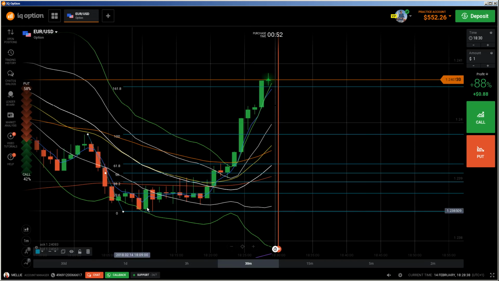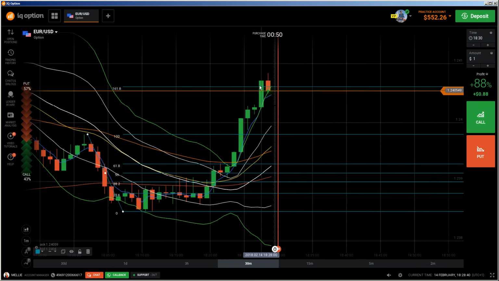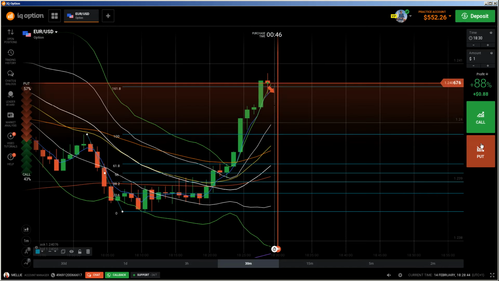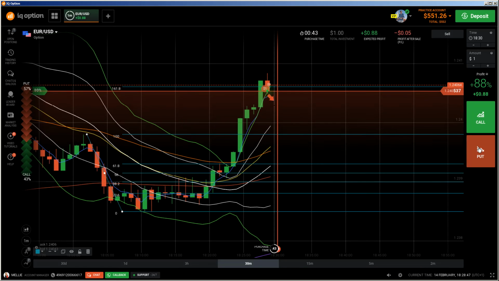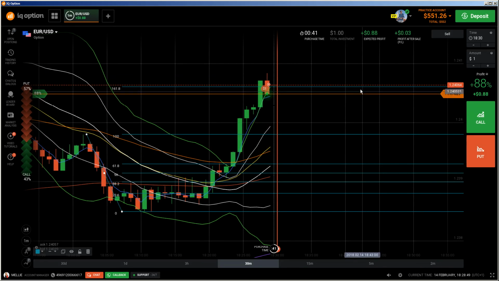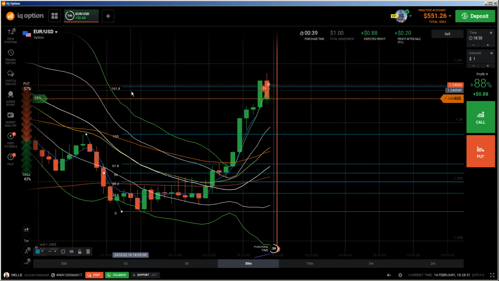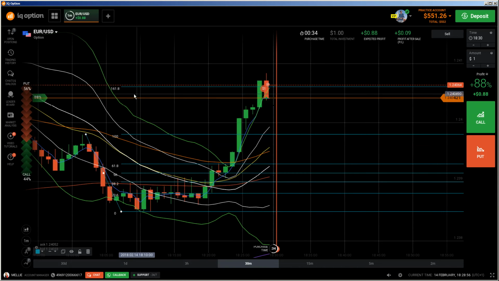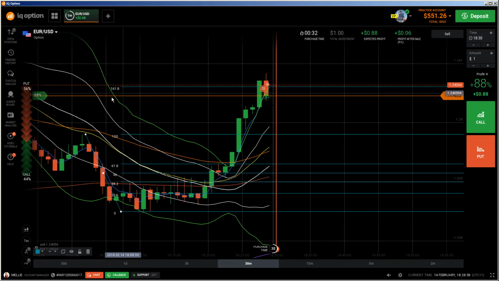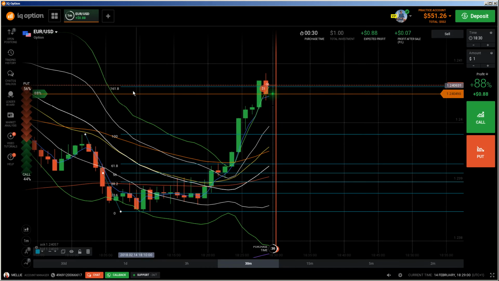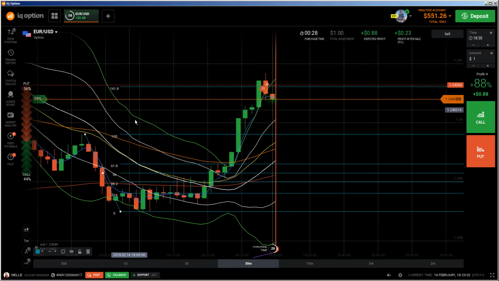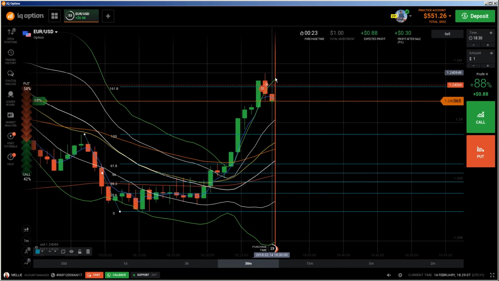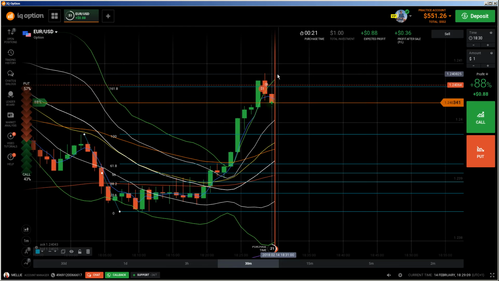So let me see if you see what is going on here. Okay, this was already the down, but we got a rejection again. I'm going to do a put now because I'm pretty much sure that we got a rejection here from the 161.8 Fibonacci level. Like I told you so often, the 161.8 Fibonacci level is not a level which is broken so easily. Yes, it was a fake breakout here. I recognized it on the rejection here, and then I did a put here.